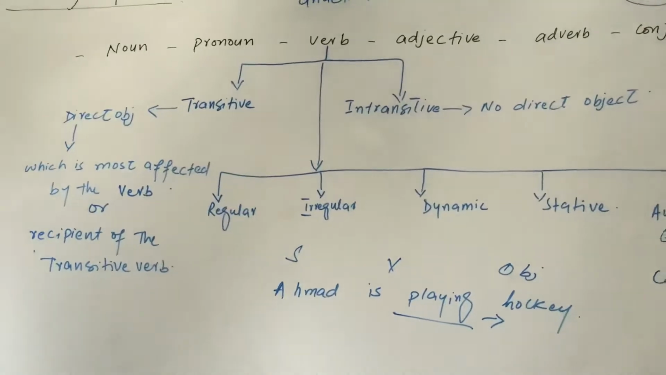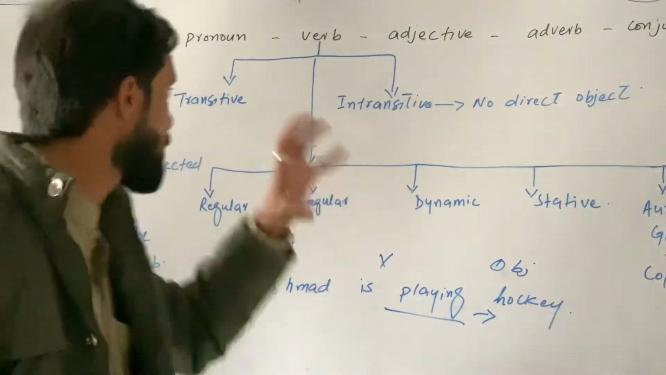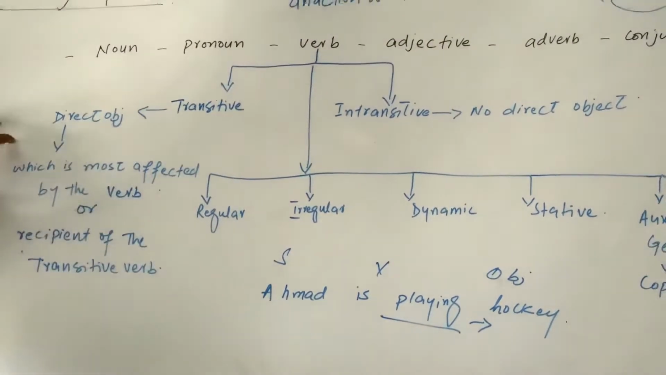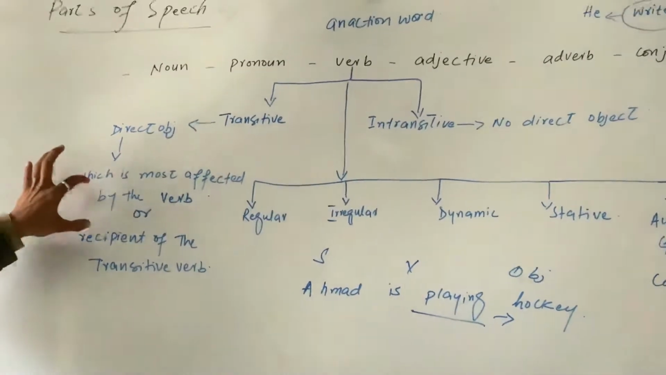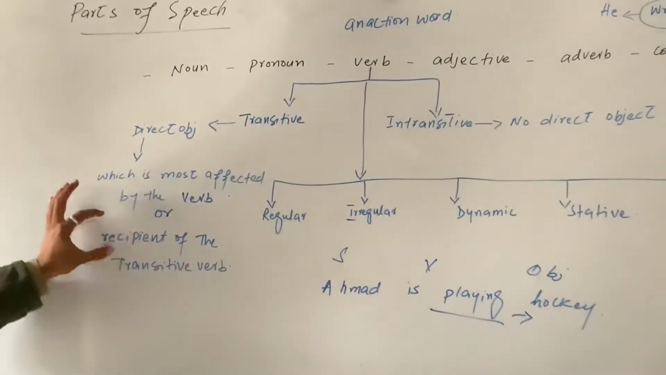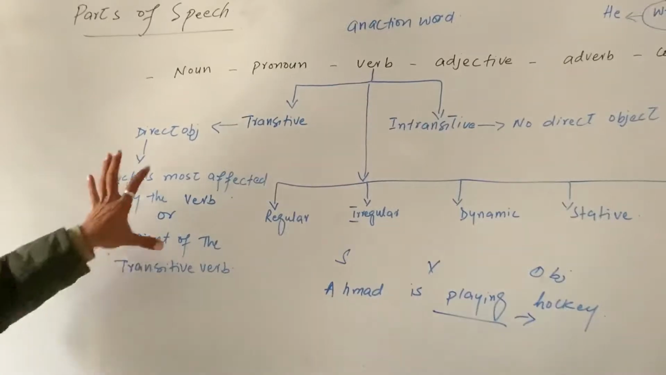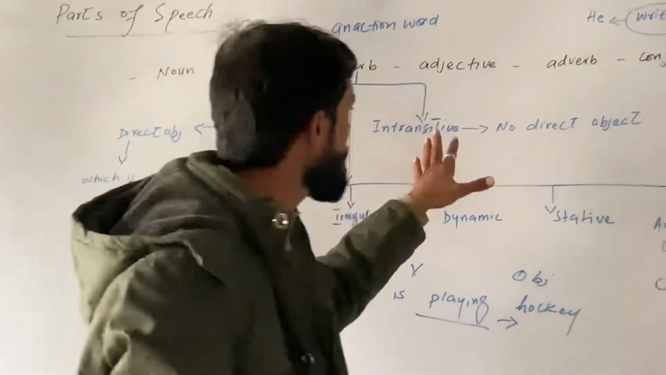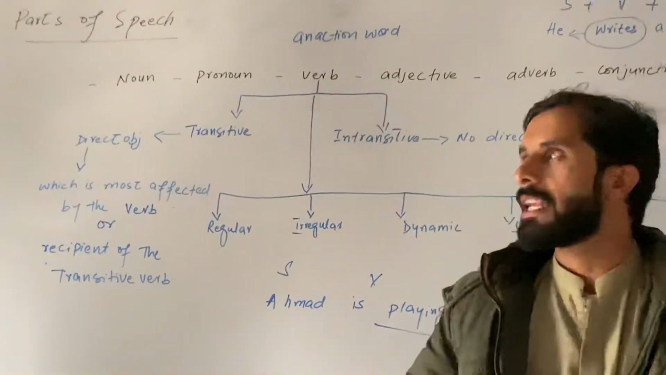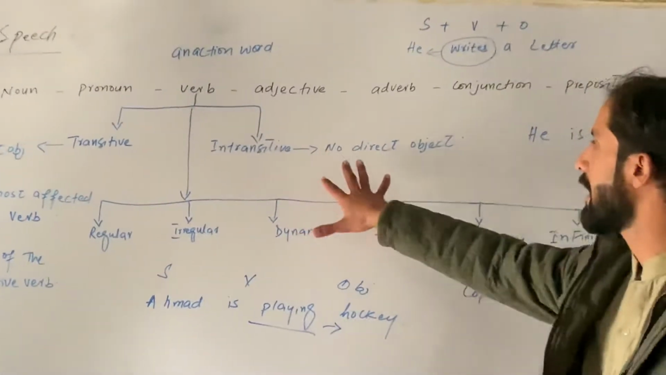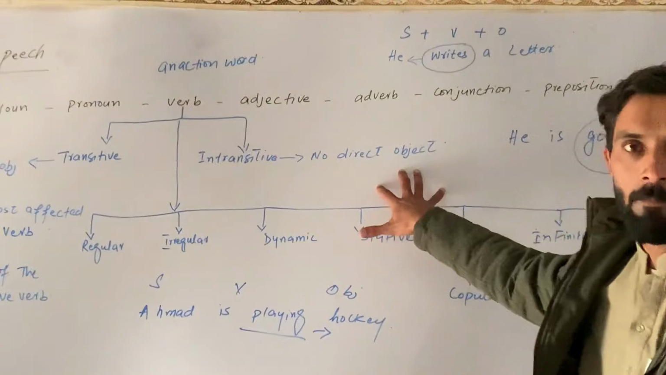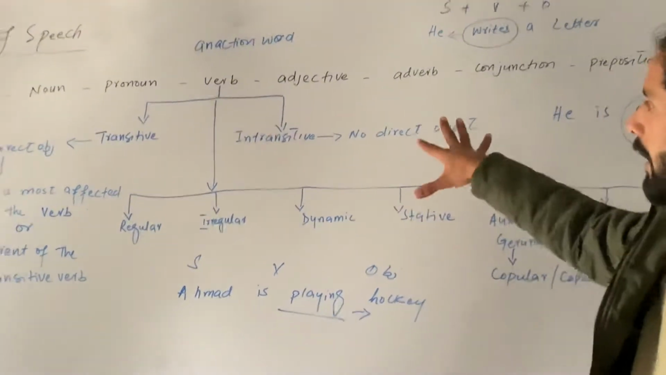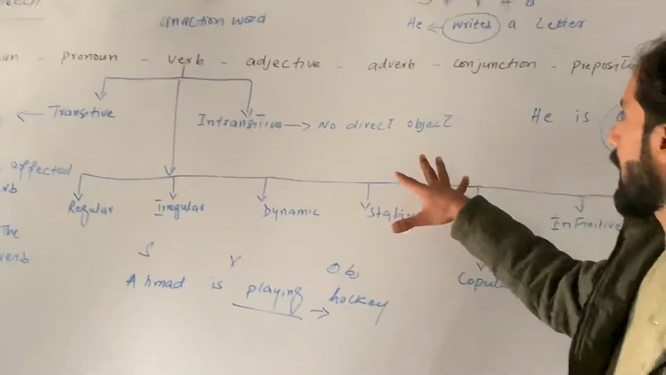And now the question is, what is a direct object? Direct object means the thing which is most affected by the verb, or the recipient of the transitive verb. That is called a transitive verb. And then the other thing is the intransitive verb. In an intransitive verb, there is no direct object. There is an object but not a direct object.